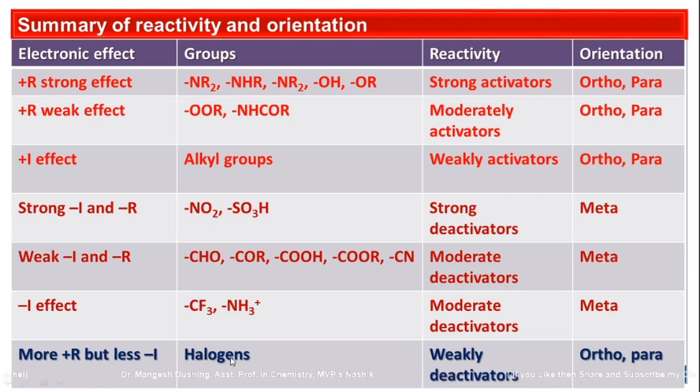For halogens, this is a different case. They have a stronger plus R effect but a weaker minus R effect. These are weak deactivators. The rate of the reaction will be decreased, but incoming groups are attached to the ortho and para positions. So halogens are weak deactivators, but they are ortho and para directors for the incoming electrophile.